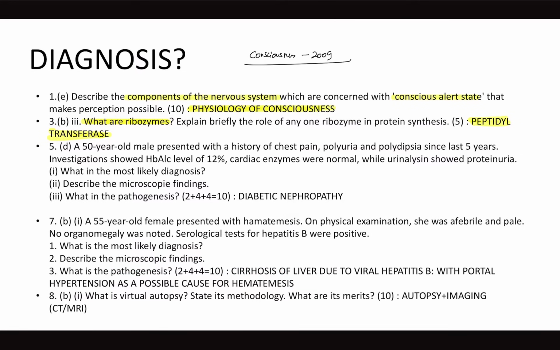The same question, cirrhosis of liver, has been coming multiple times. So there is an indirect indication that whenever they ask pathology questions in the future, instead of directly asking, discuss the pathogenesis and histopathology of diabetic nephropathy, they'll give you a clinical question of diabetic nephropathy. But the soul, the concept, everything remains same. If you know diabetic nephropathy, you can answer it. But if you don't know how to diagnose it, then it becomes tricky. Right? So these are the two topics.